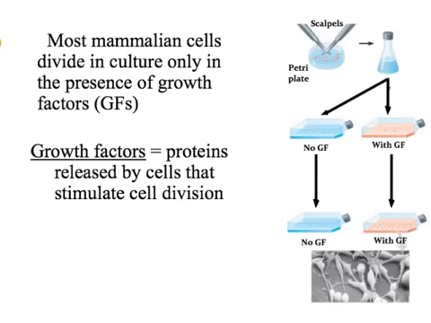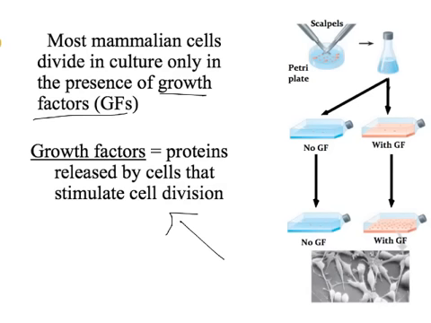Okay. So those were all things that allow cells to divide or not to divide that are not protein-based. But for the most part, the main signals that cells follow to know whether or not to divide are whether or not they are in the presence of signaling proteins. These signaling proteins we call growth factors, and they're basically proteins that are released by other cells that stimulate cell division.